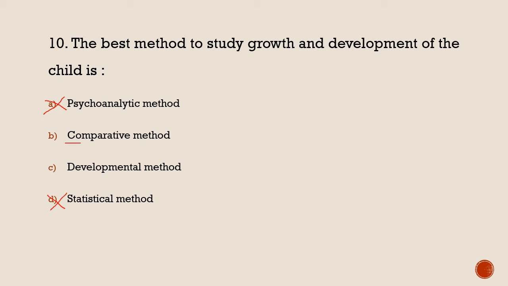Comparative method, here you are not going to compare, because each and every individual develops in a different sequence or at a different rate, that's why you can see individual differences. So your answer is C, because the developmental method can explain in which way the person is actually growing. If you observe the developmental sequence or developmental approaches, you can easily predict in which way they can grow in future.